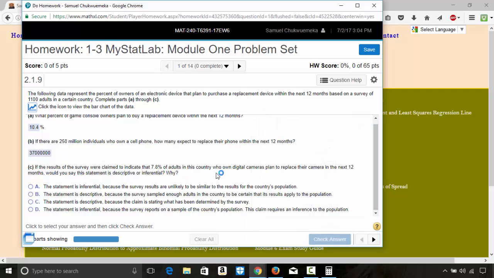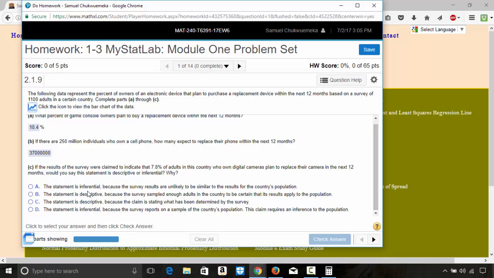Now, if you now come and say that 7.8% of adults in this country, not 7.8% of 1,100 adults, you're now inferring on the entire adults in the country. Okay, so that is inferential statistics. You're getting from the sample, and you now infer on the population of adults in the country.